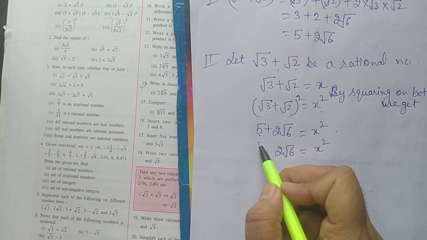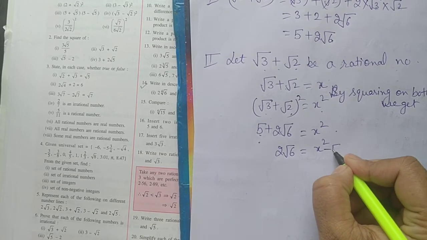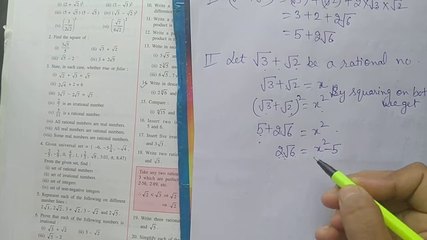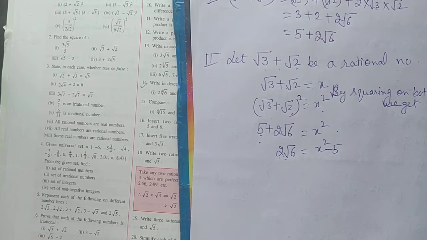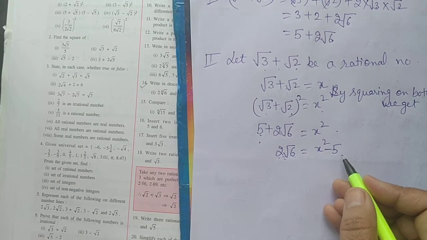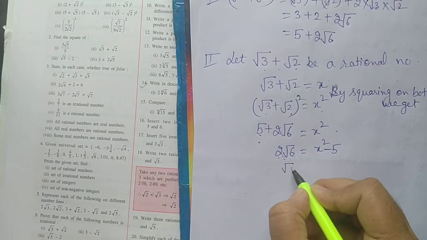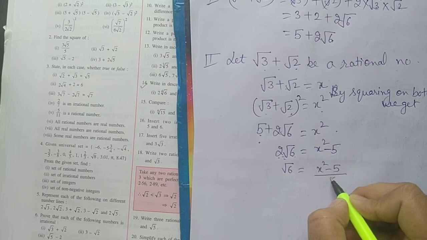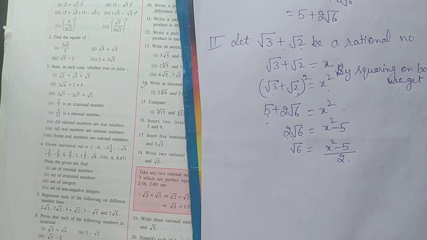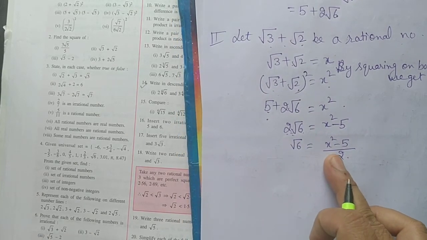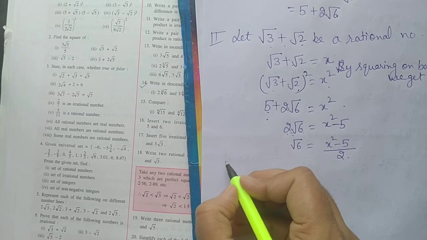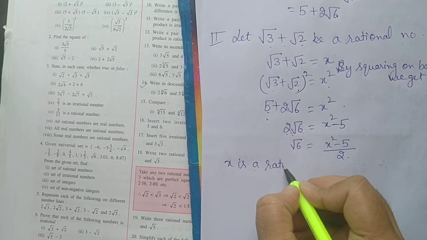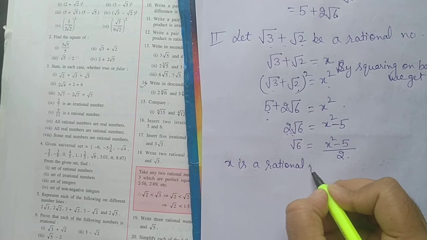Here 5 is positive, so on the other side it is negative. Then this 2 is multiplying with square root 6, so on the other side we can divide by this. So square root 6 is equal to (x square minus 5) upon 2. Here we already supposed that x is a rational number.